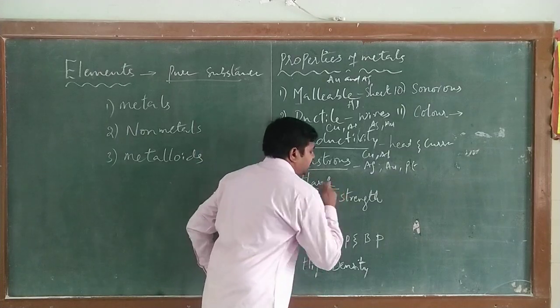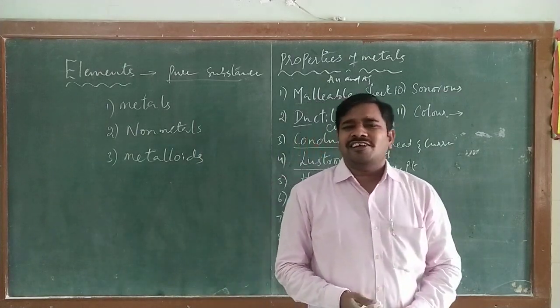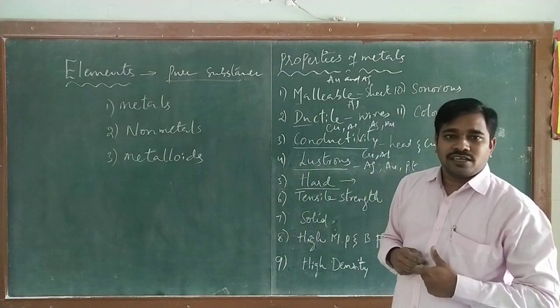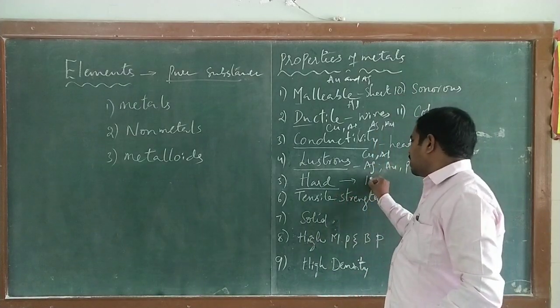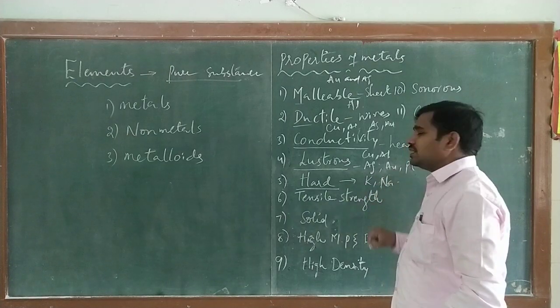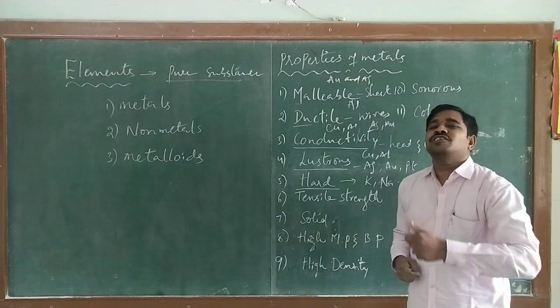And next, hard. We know that metals are generally hard, understand? But there are some metals which are very soft, sodium and potassium. Most metals, like iron, copper and aluminium, are very hard and you can't break them. But sodium and potassium are very soft.